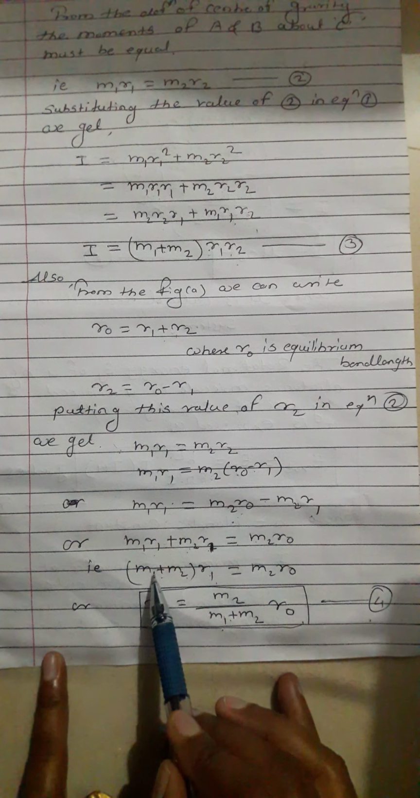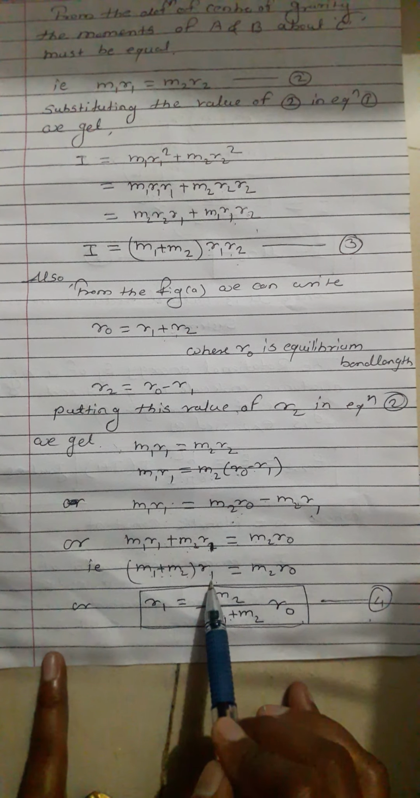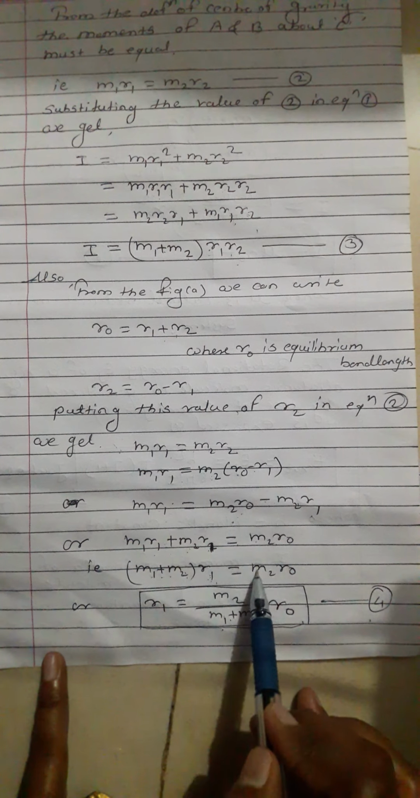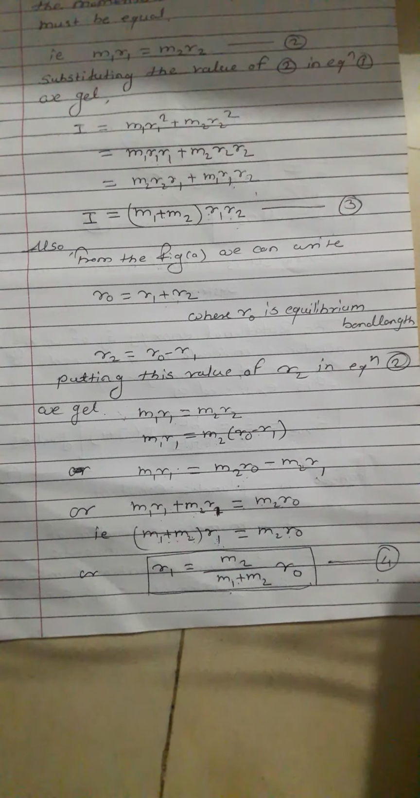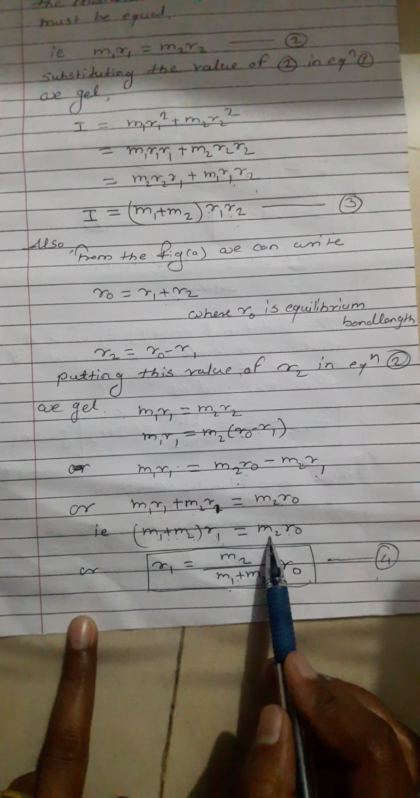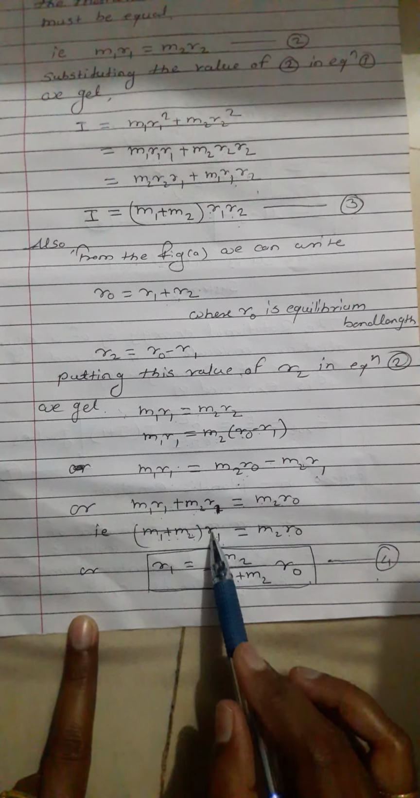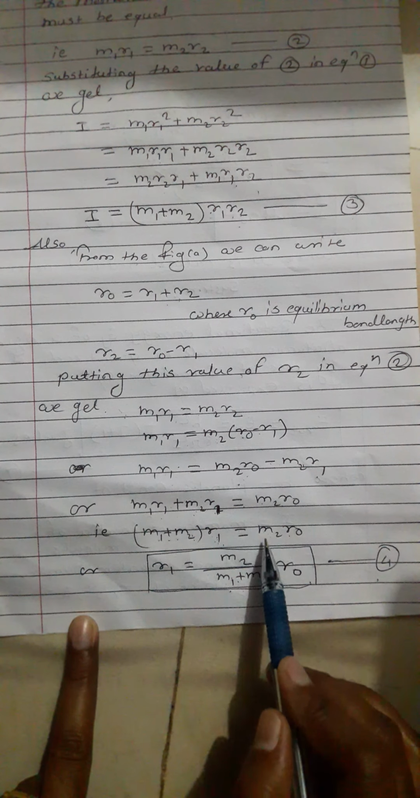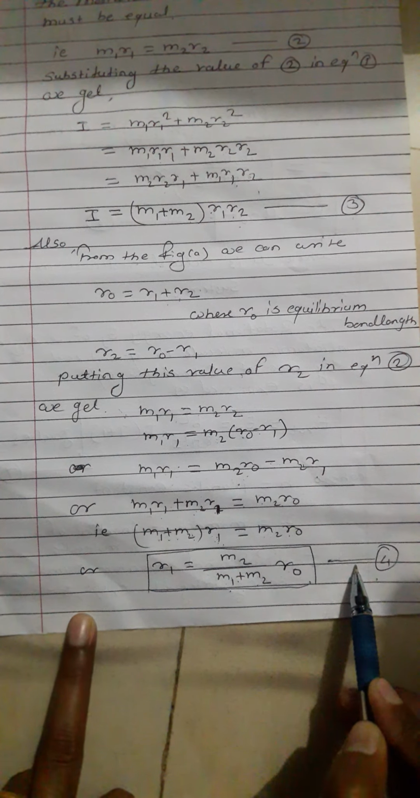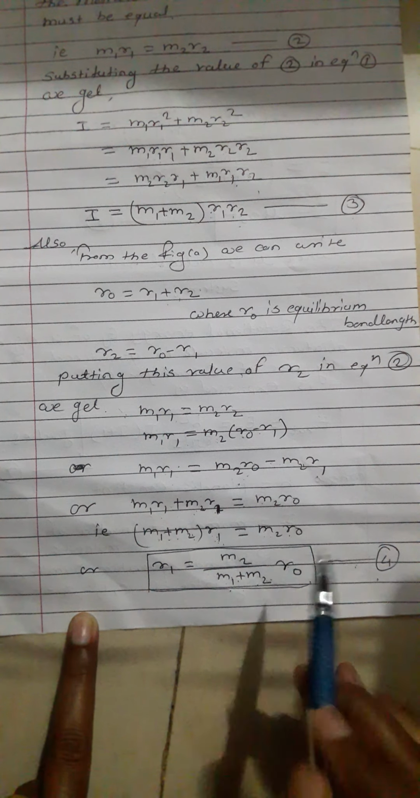Therefore, in m1 plus m2, the common factor is r1. So (m1 plus m2) into r1 is equal to m2 into r0. We can write this equation as r1 is equal to m2 upon m1 plus m2 into r0, equation number 4. Equation number 4: r1 is equal to m2 upon m1 plus m2 into r0.